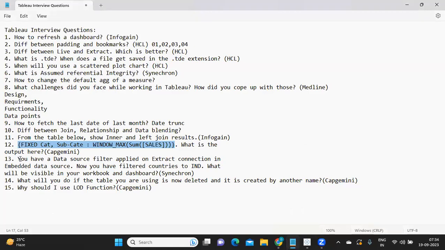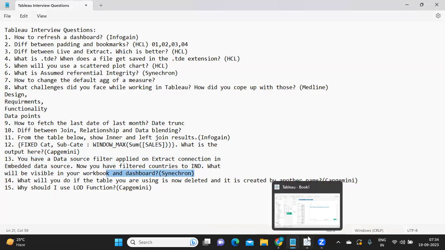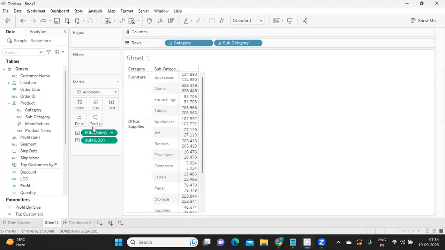So you have a data source filter applied on an extract connection in an embedded data source. Now you have filtered countries to India. What will be visible in your workbook and dashboard? This was the question that was asked in Synechron. Let us try to implement this before I directly answer the question.